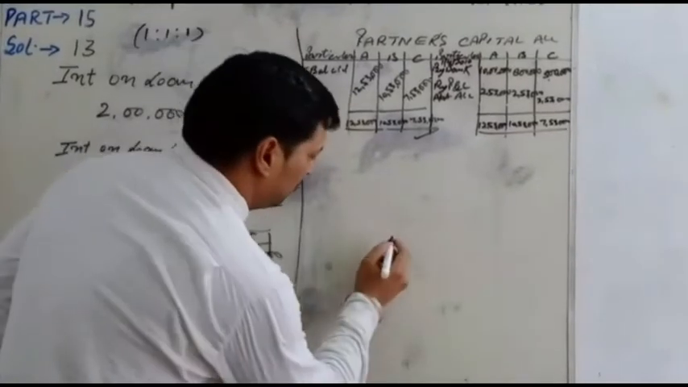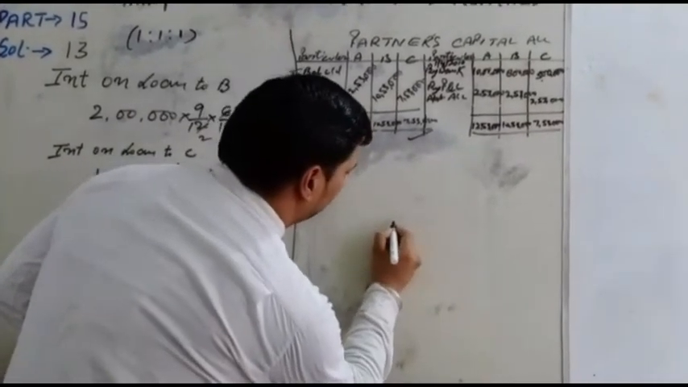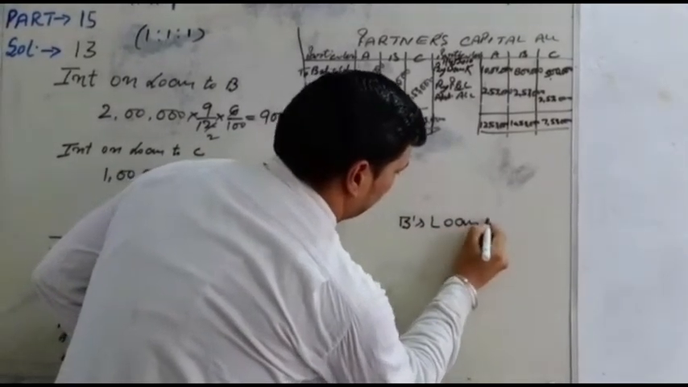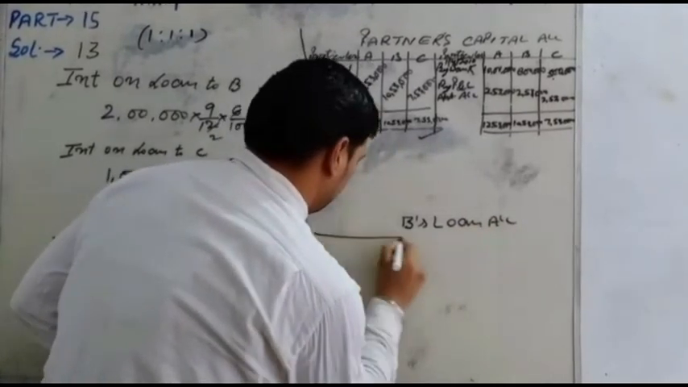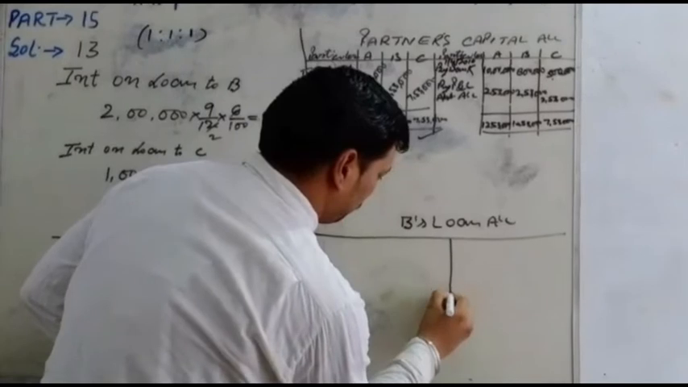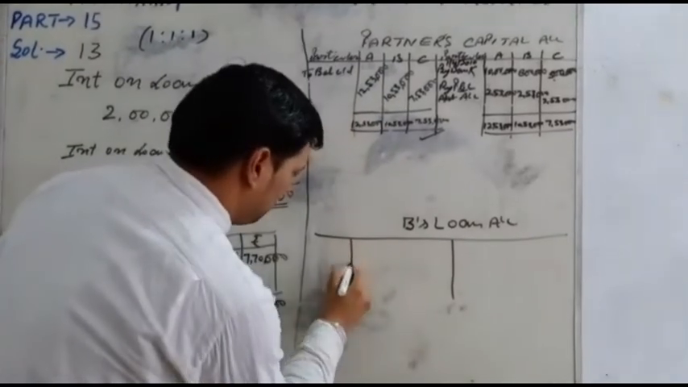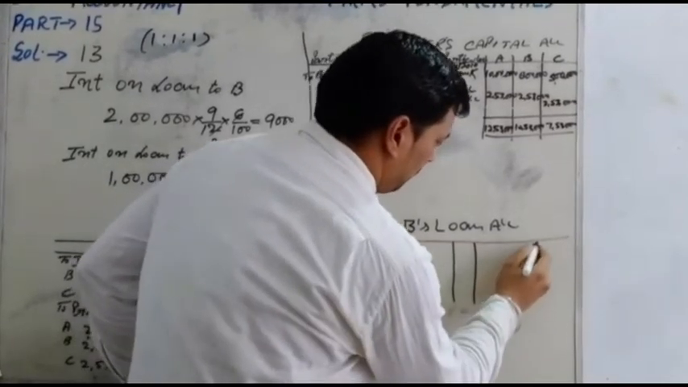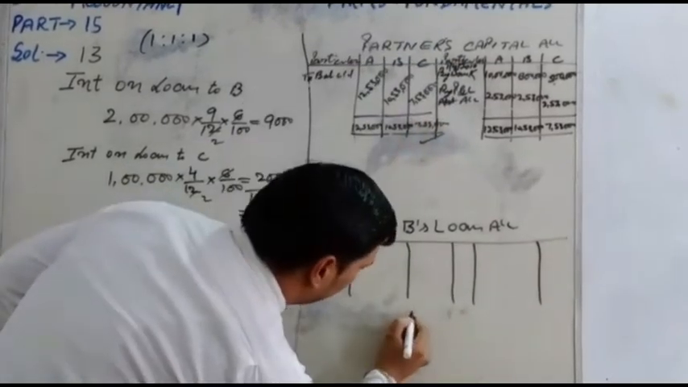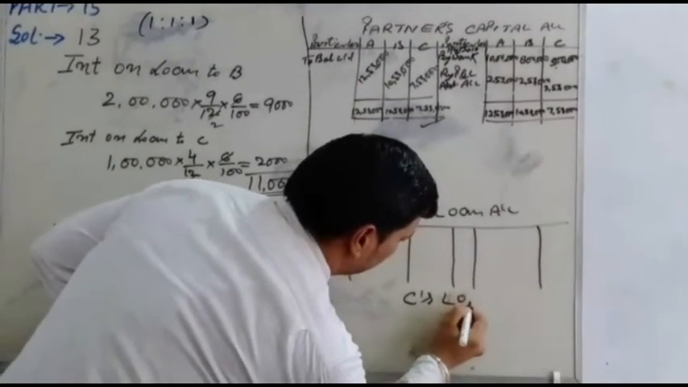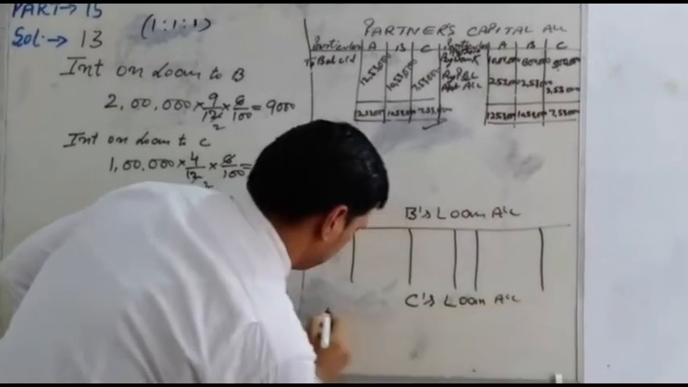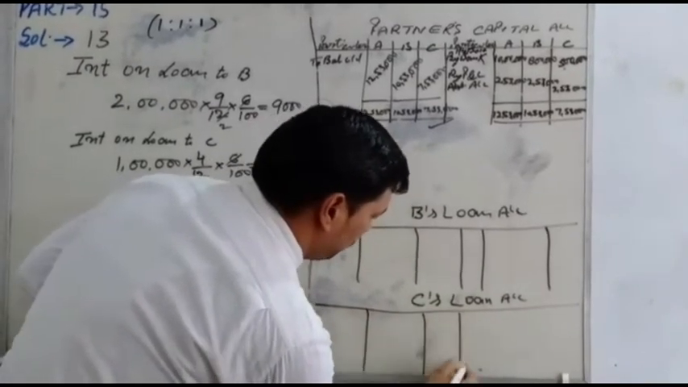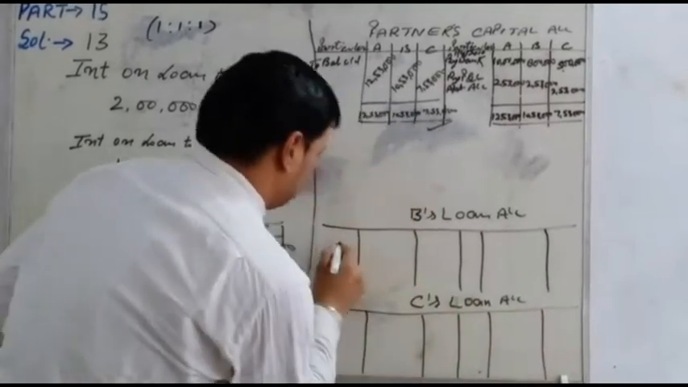Now we will prepare the partners' loan account. First, the loan account for B. There are two sides: first debit and second credit. The columns are date, particulars and amount. The same thing for C: C's loan account, with the same columns of date, particulars and amount.